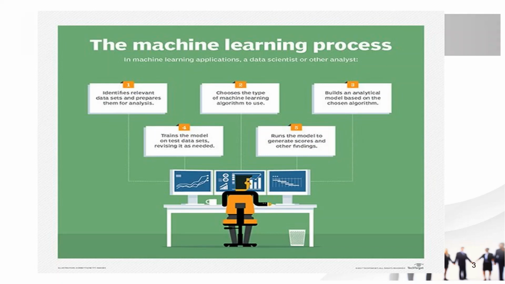Here are some of the steps in the machine learning process. The first step is to identify relevant data sets and prepare them for analysis. The second step is to choose the type of machine learning algorithm to use. The third step is to build an analytical model based on the chosen algorithm. The fourth step is to train the model on test data sets, revising it as needed. And the final step is to run the model to generate the scores and other findings.